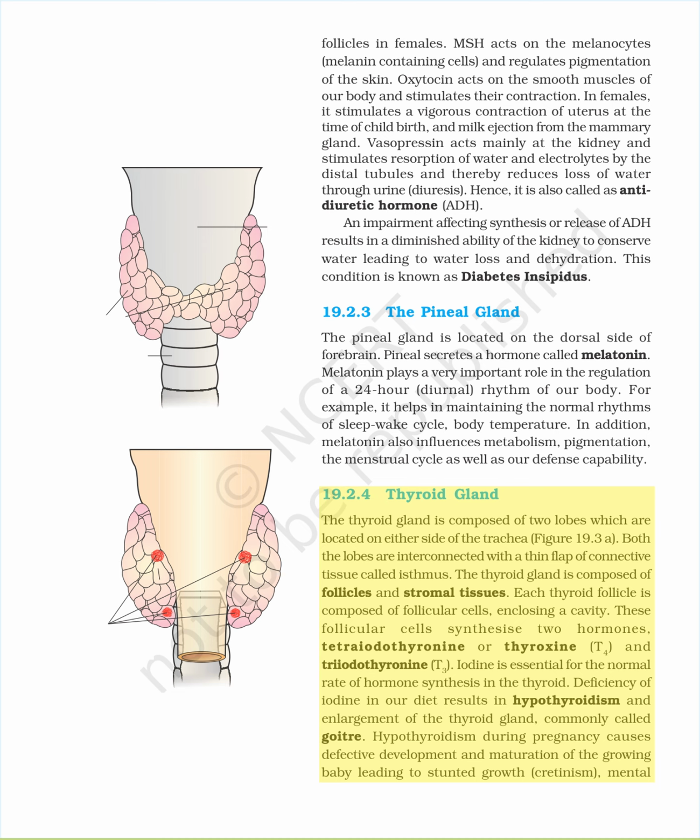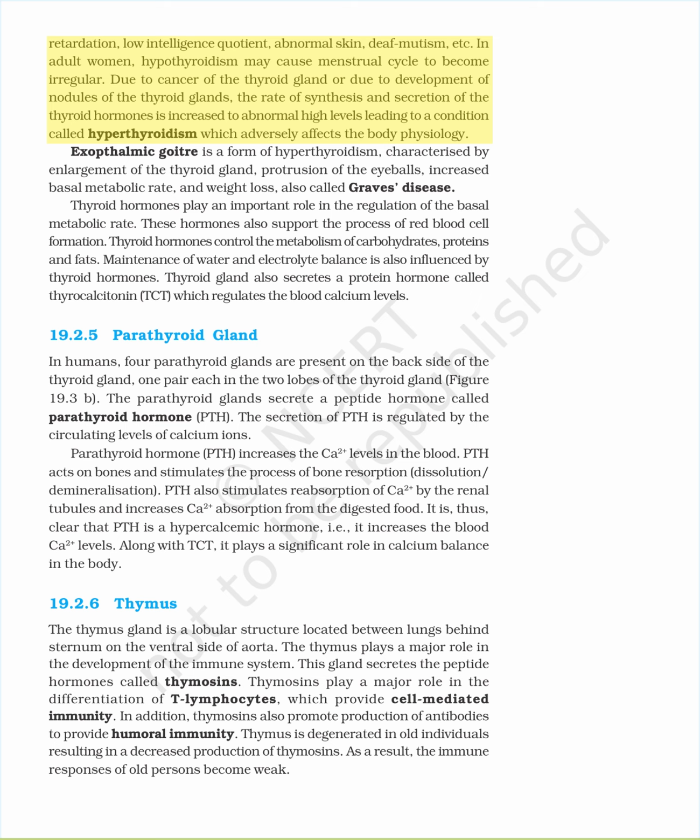Deficiency of iodine in our diet results in hypothyroidism and enlargement of the thyroid gland, commonly called goiter. Hypothyroidism during pregnancy causes defective development and maturation of the growing baby, leading to stunted growth, cretinism, mental retardation, low intelligence quotient, abnormal skin, deaf mutism, etc. In adult women, hypothyroidism may cause the menstrual cycle to become irregular.